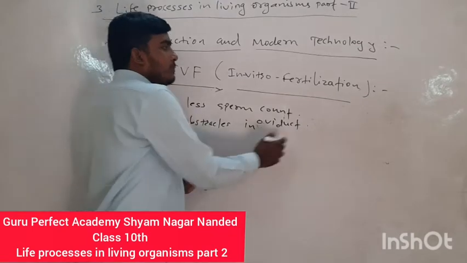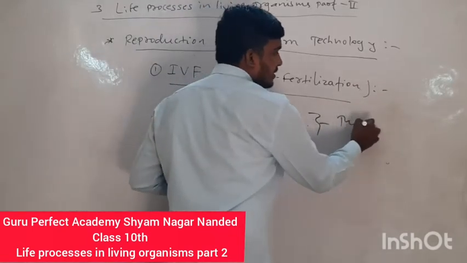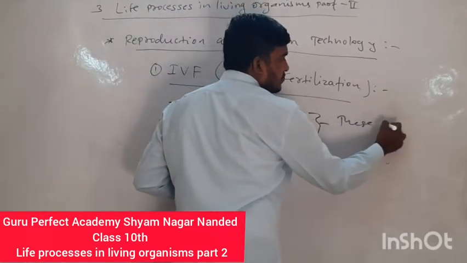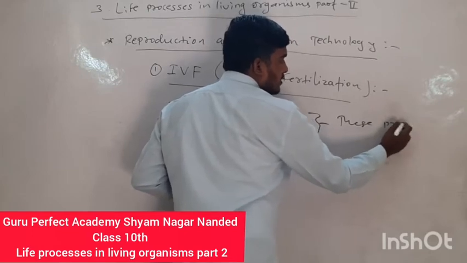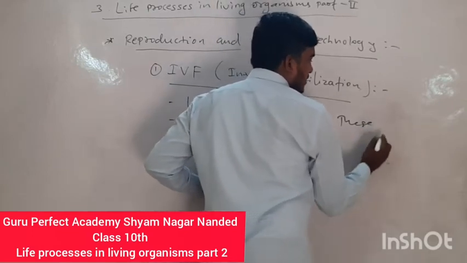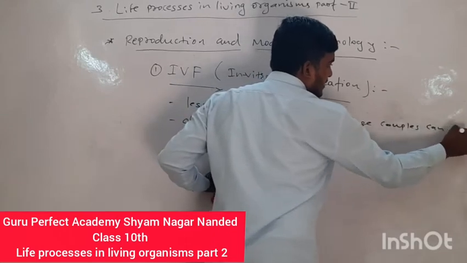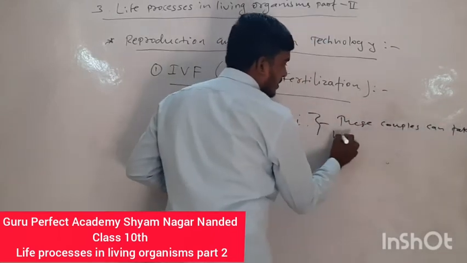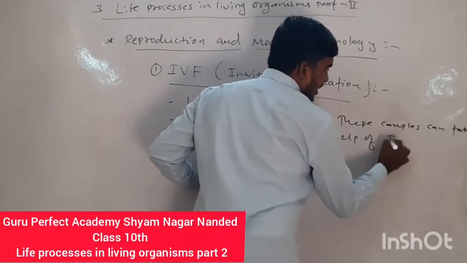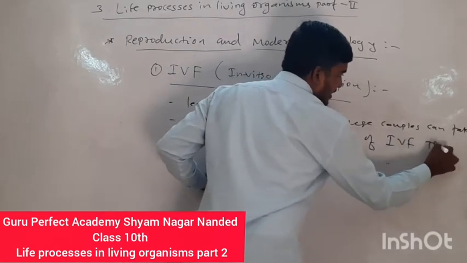So these couples can take help of IVF technology.